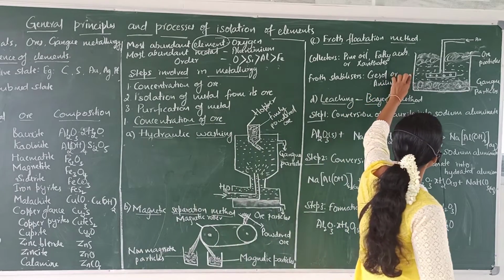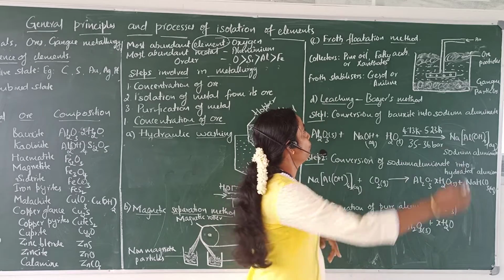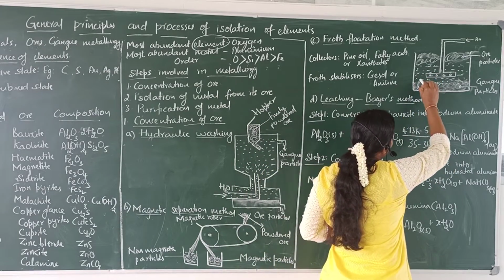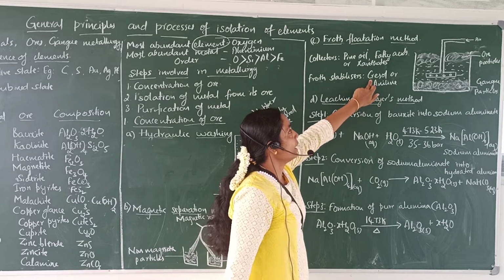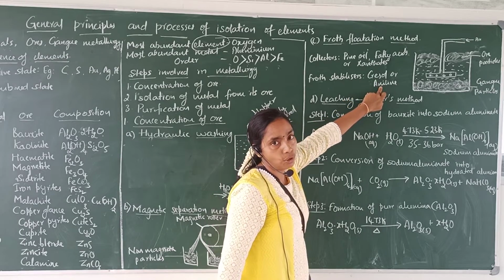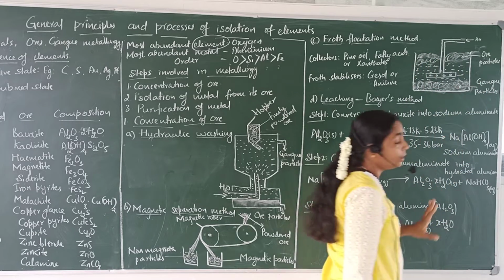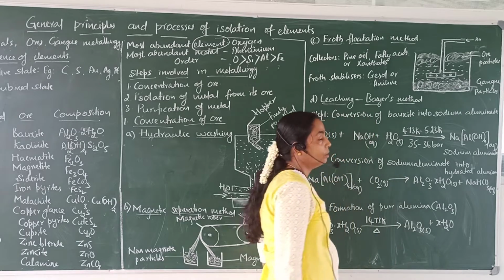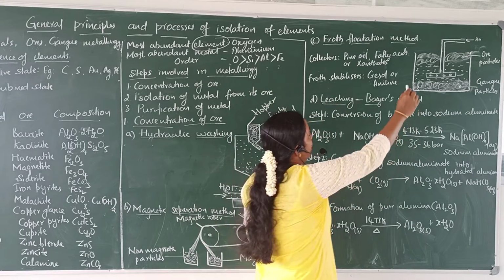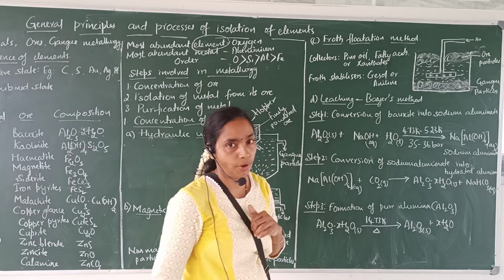See, in this method, a large tank containing water is taken. To that, finely powdered ore is added, a little pine oil is added, and a little cresol or aniline is also added. Now the mixture is agitated. Now the ore particles present in the ore are wetted by oil and gangue particles are wetted by water.